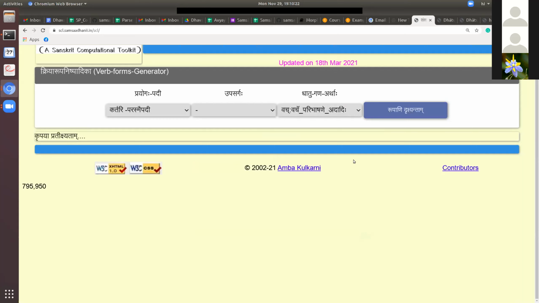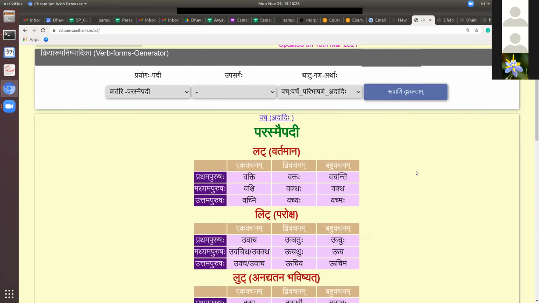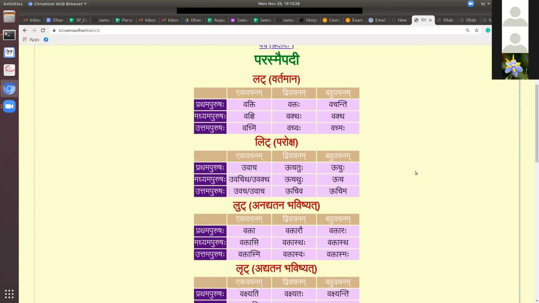Yes, vacha. Bru gets an adesha of vach. Okay, and therefore the forms are same in some of these lakaras. So in order to avoid the duplication, in the output in the analysis only one is shown, the other one is not shown.